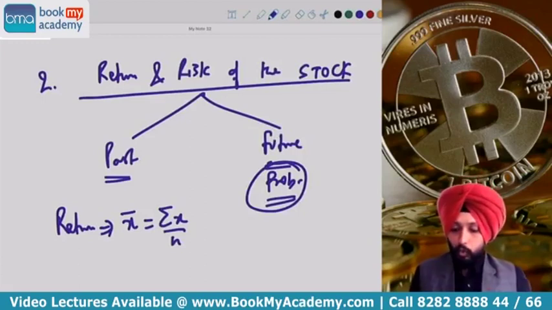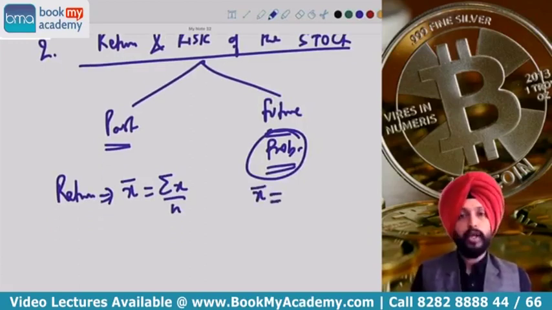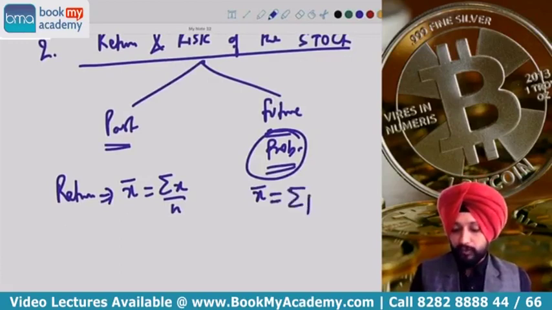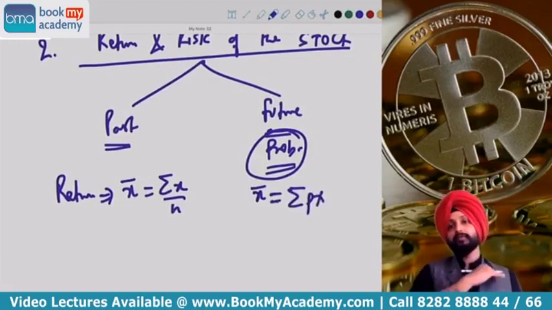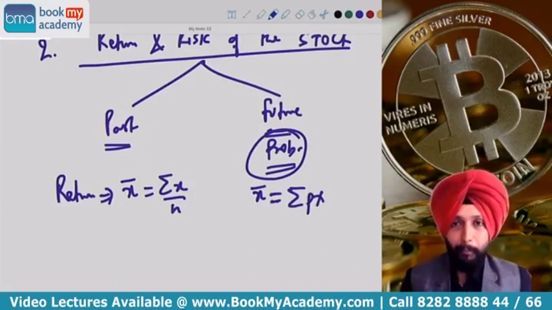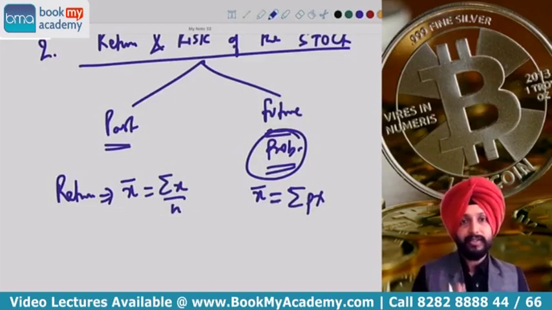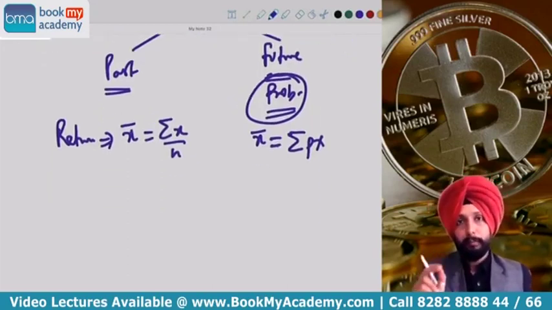What about future data, how do we do it? Whenever probability distribution is given, we use one simple formula, and this formula remains same throughout your SFM, which is summation Px. P is the probability, X is the expected value, and you do the sum total of that, summation Px, and you get the answer. This is return computation in case of past and future data.